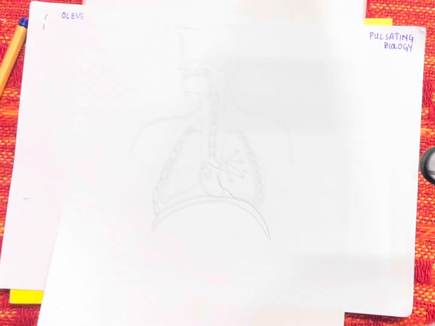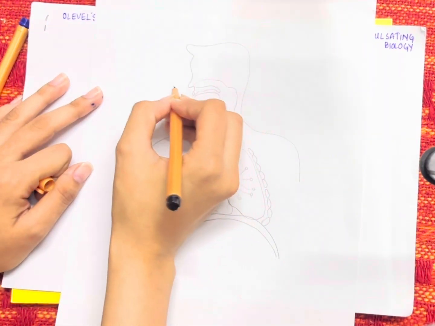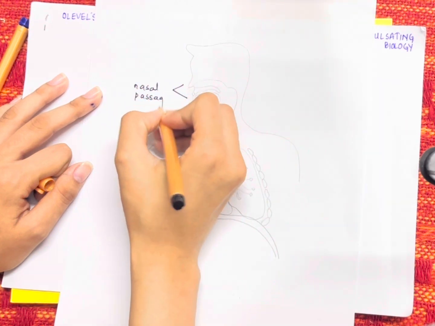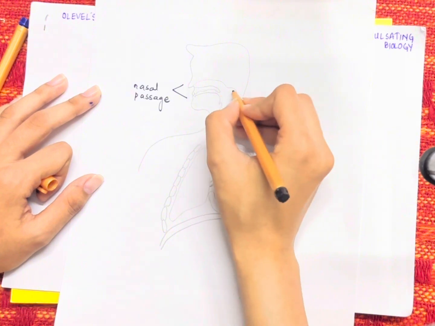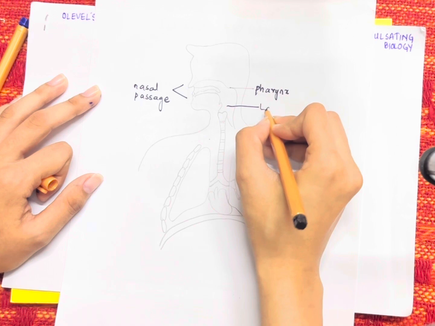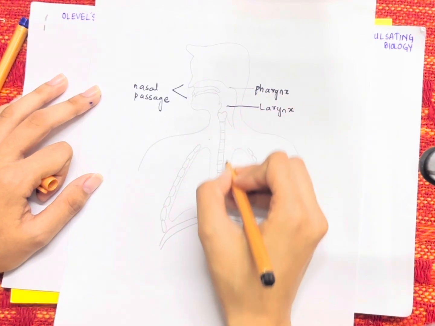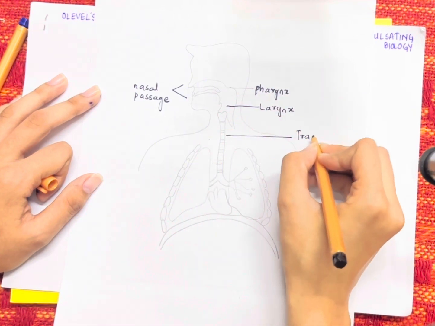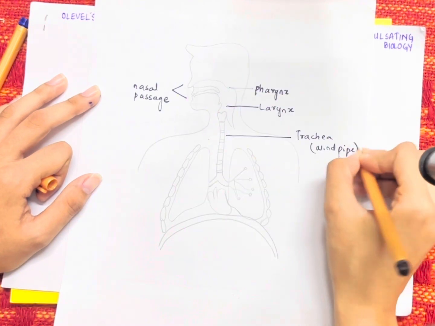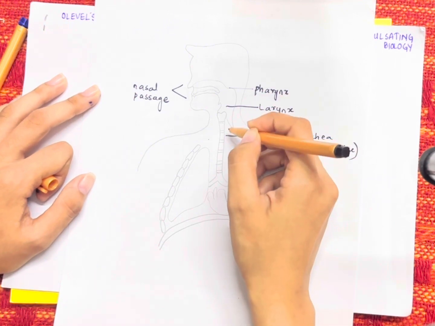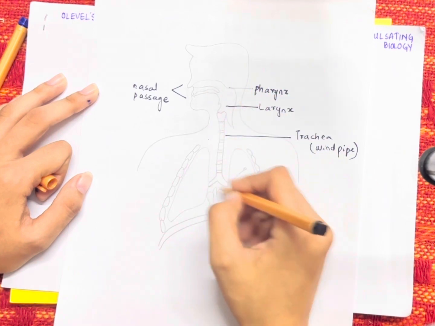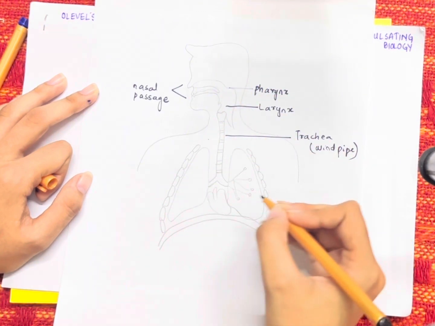Let's understand it by labeling this diagram. The air passage starts with the nasal passage that consists of the two external nostrils. The nasal passage leads to the pharynx, and the pharynx leads to the larynx, which is the voice box, and then it leads to the trachea. Trachea is just another name for the windpipe, which helps us transport air into the lungs. Once the air passes through the trachea, it reaches the bronchi. The two bronchi bifurcate into the two lungs, the right lung and the left lung.